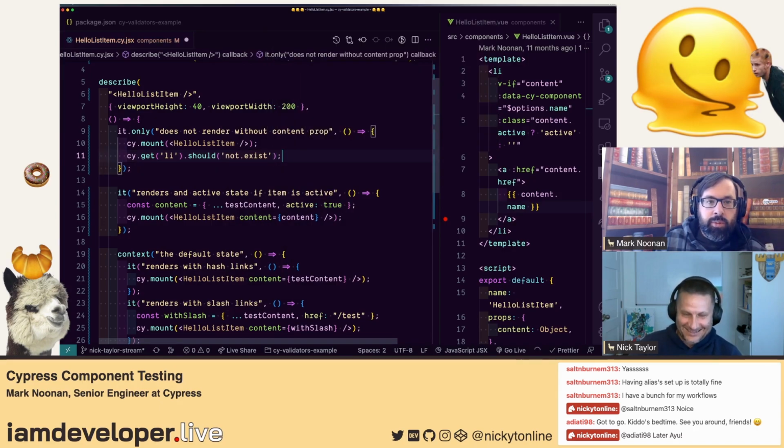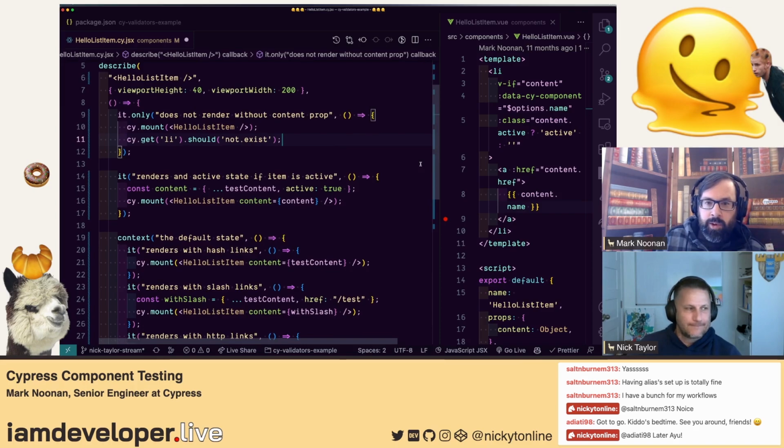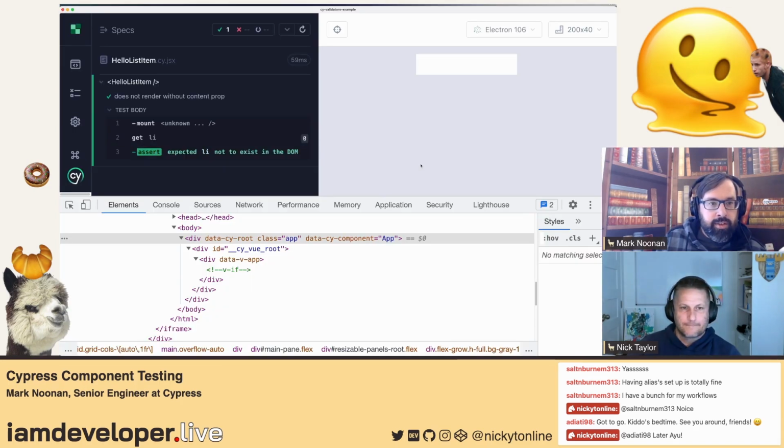So then you can do dot should and pass it not exist. That's the expectation that it will not be in the DOM at all, right? We didn't want this component to render. If we save that file and go back to our test, cool. Awesome. So it's that quick.